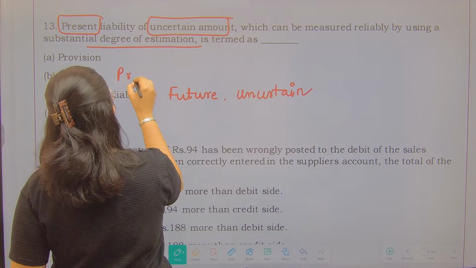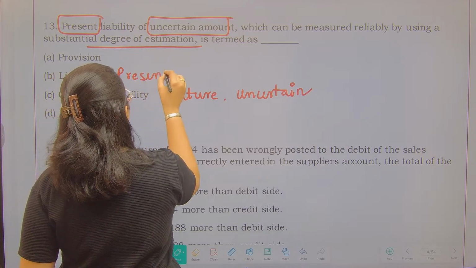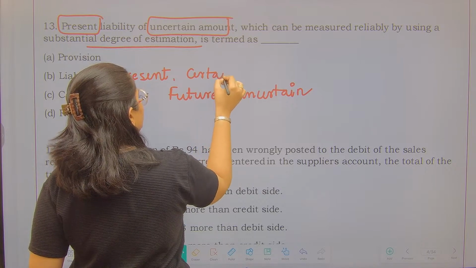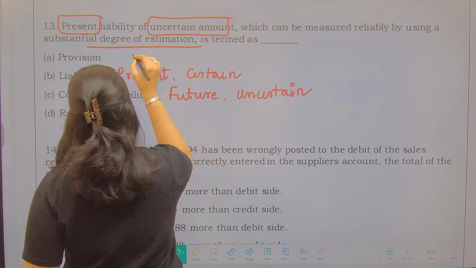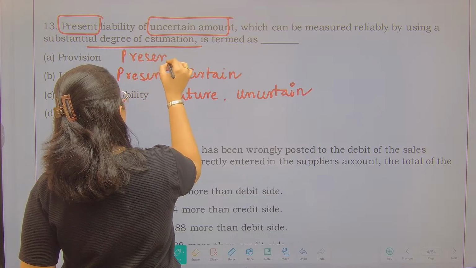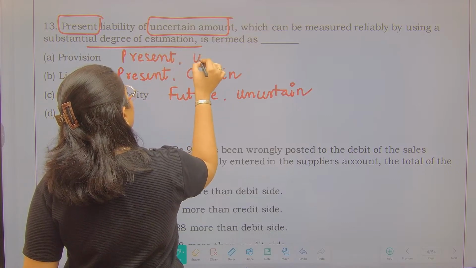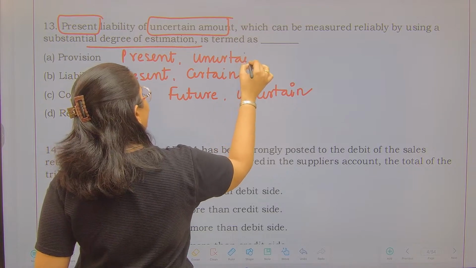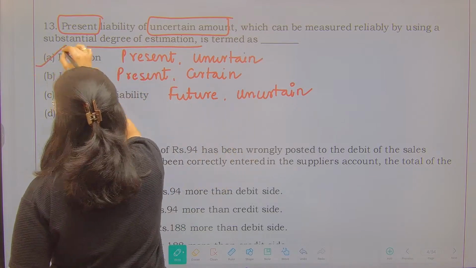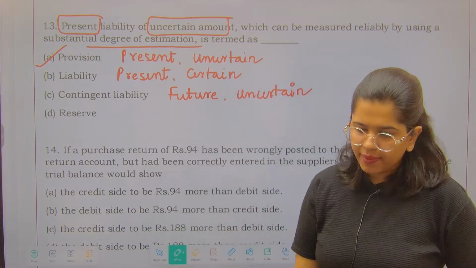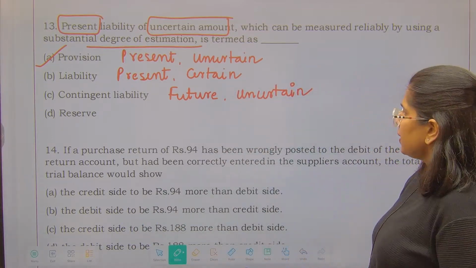Liability is present plus the amount is certain as well. But if your liability is clear, that means you need to pay it, but you are not clear about the amount, this is when provision comes into the picture.